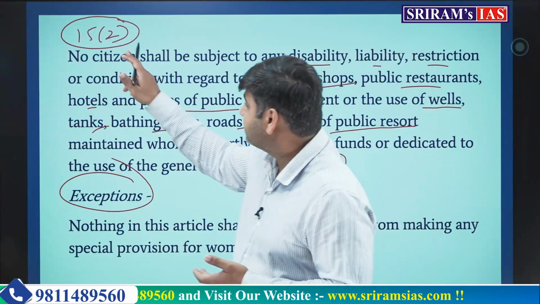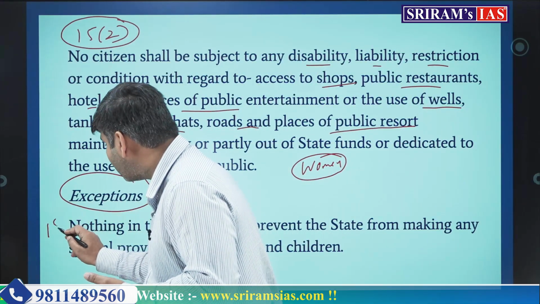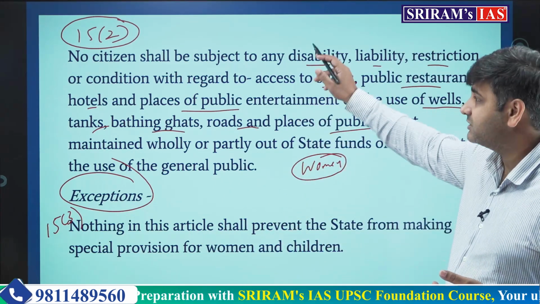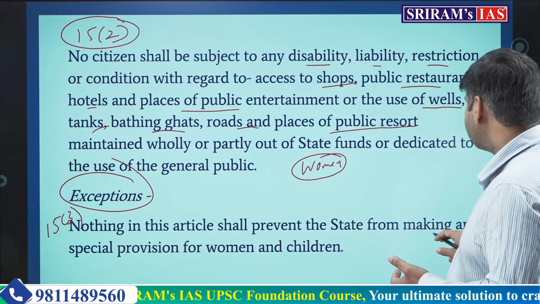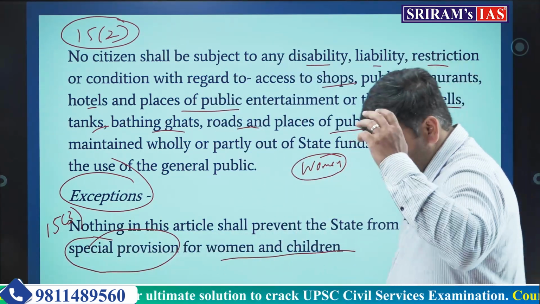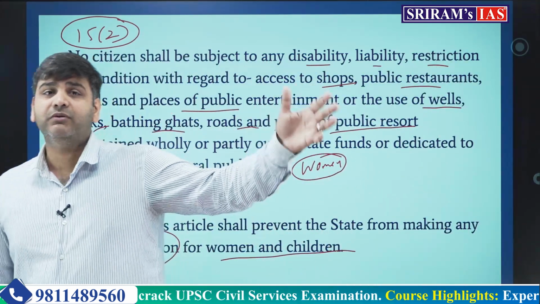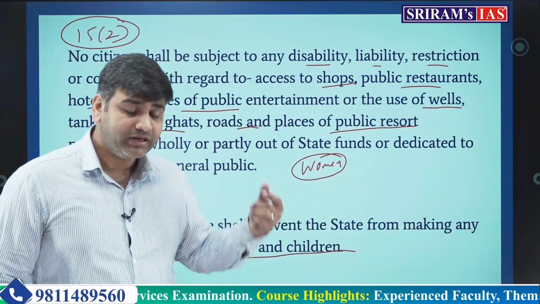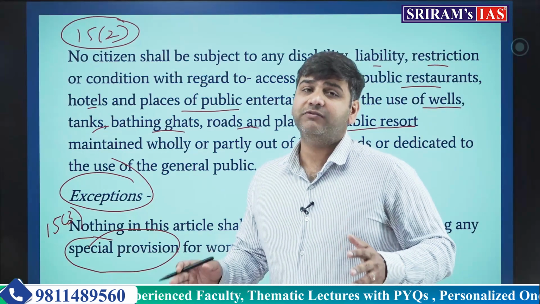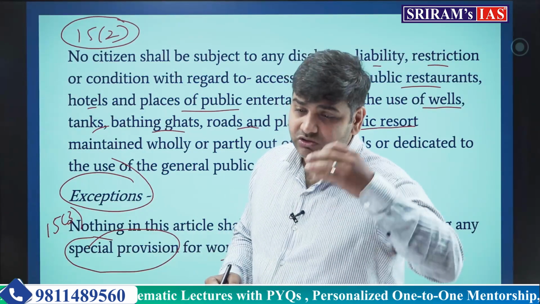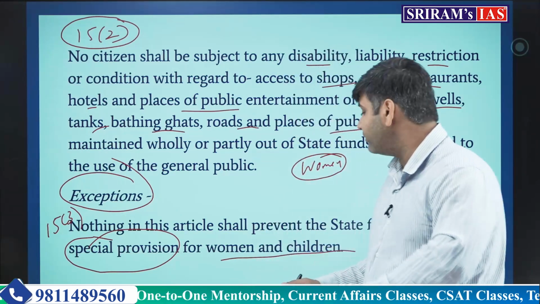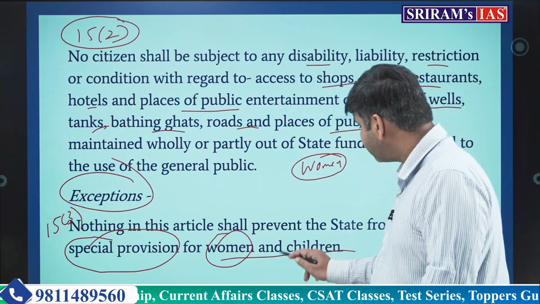The exception is, this is clause number 2, and clause number 3 says that nothing in this article, that simply means article number 15, shall prevent the state from making any special provisions for women and children. For example, it makes a policy for women and gives reservations to women. Nobody should come up and say that article 15 prohibits the state from making any discrimination on the basis of gender or sex, because the state is empowered to make special provision for women and children for their upliftment, for their empowerment.